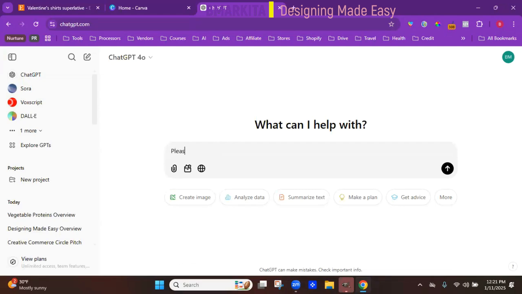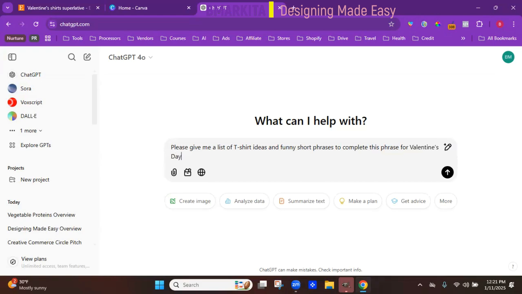So I'm going to type in, please give me a list of t-shirt ideas and funny short phrases to complete this phrase for Valentine's Day, for a group of friends, or you can do family members, to describe themselves.